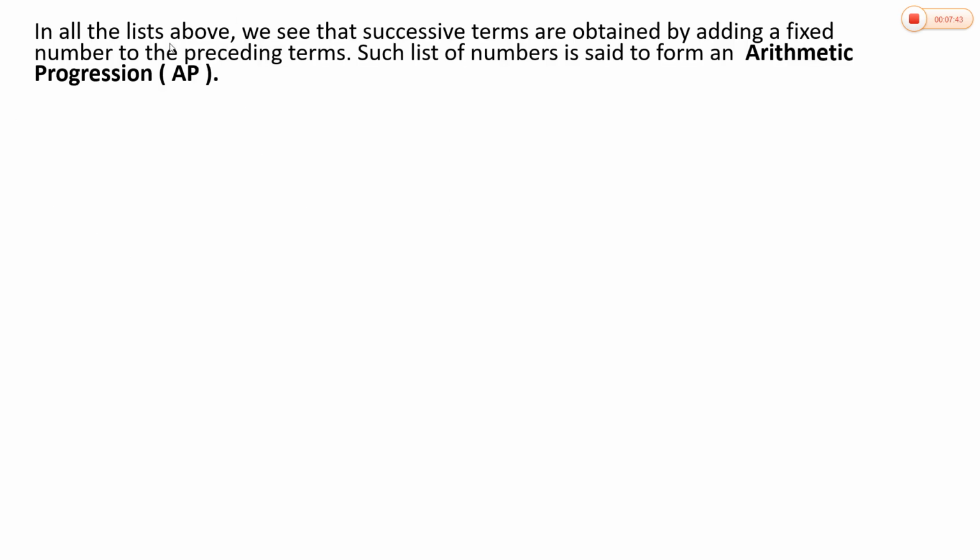So, in all the lists above, we see that the successive terms are obtained by adding a fixed number to the preceding terms. Such a list of numbers is said to form an arithmetic progression. In short, we call it an AP.